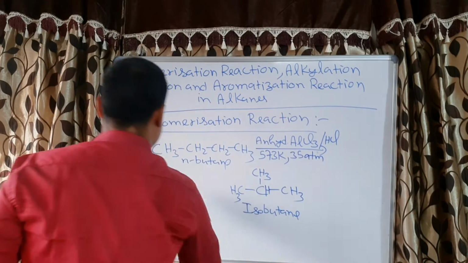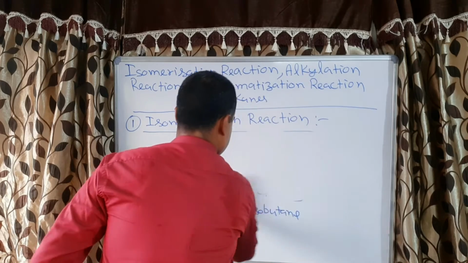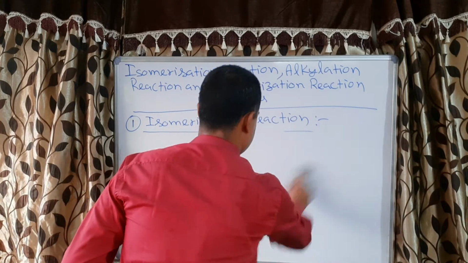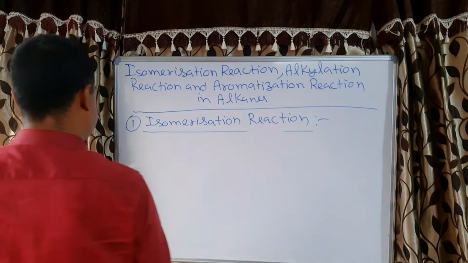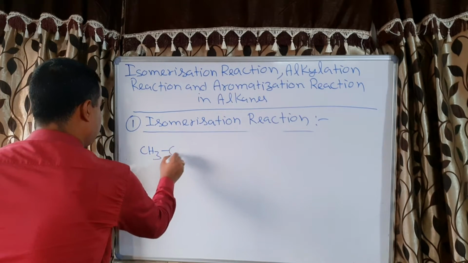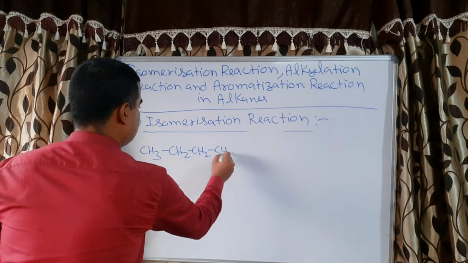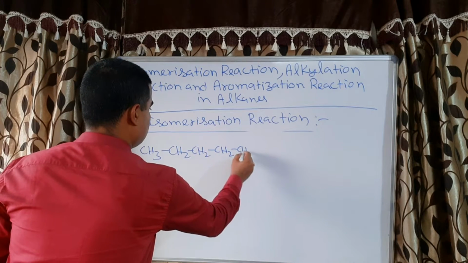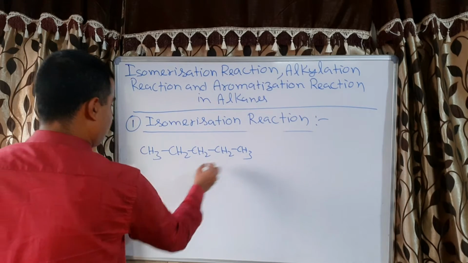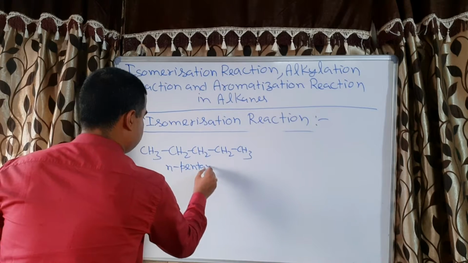Now we'll take one more example. Normal pentane, that is called N-pentane: CH3, CH2, CH2, CH2, CH3. 1, 2, 3, 4, 5. So this is N-pentane.